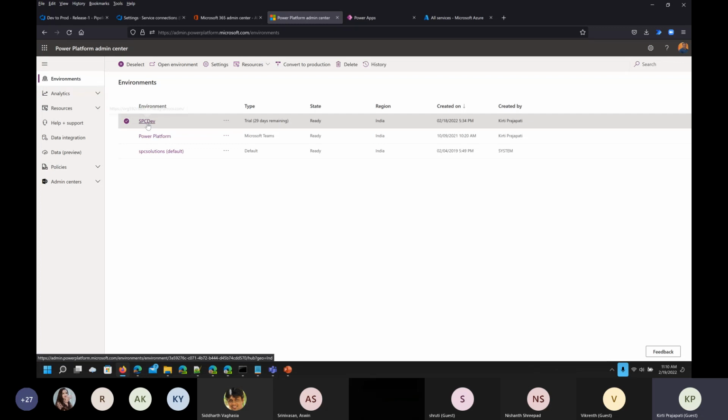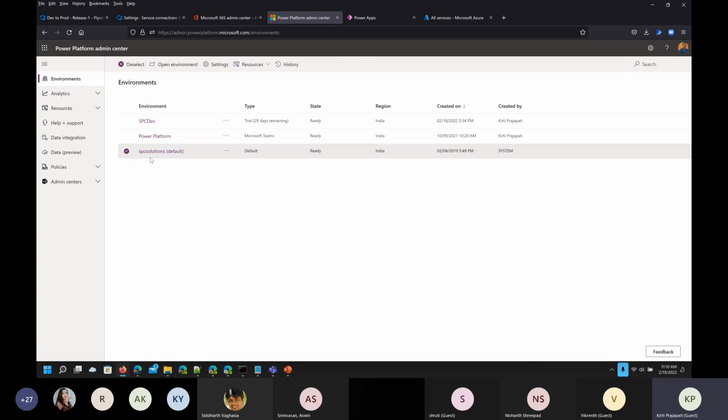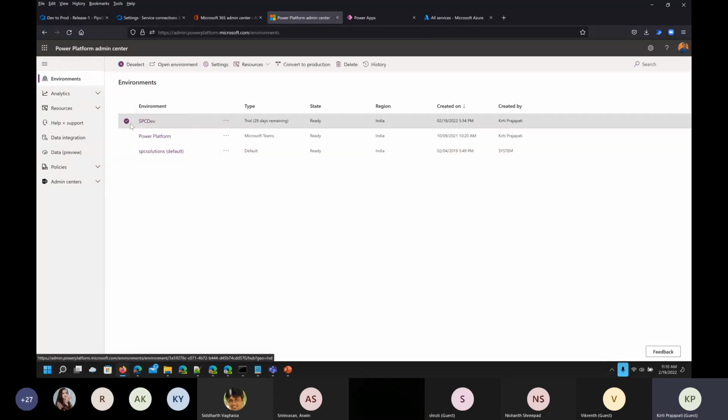In today's demo, I will create one solution with one Canvas app in the default environment, then use Azure DevOps to create the build and releases, and then move that solution from the SPC Solutions default environment to SPC Dev, right?